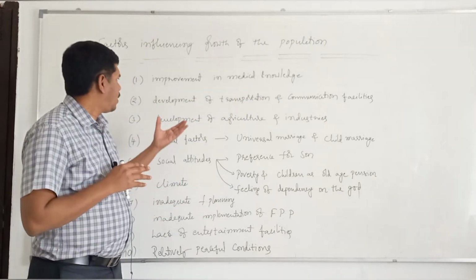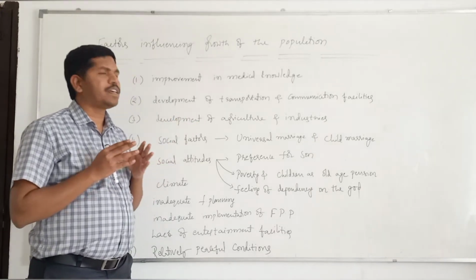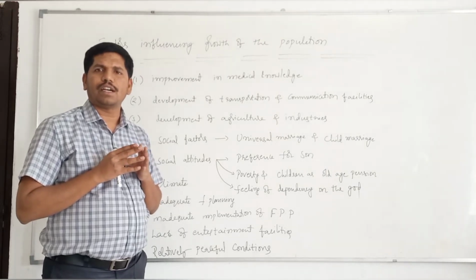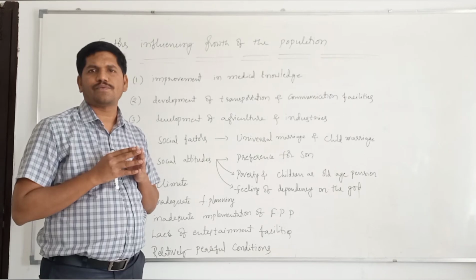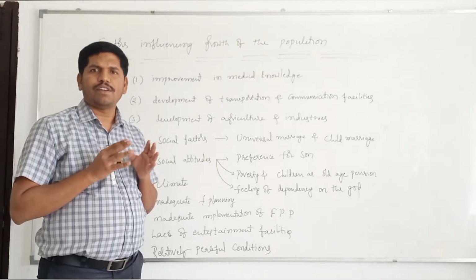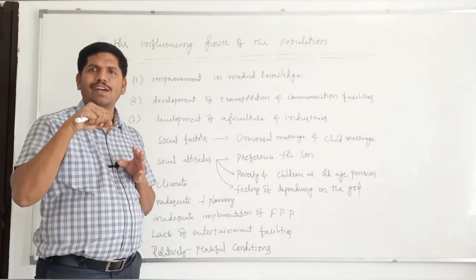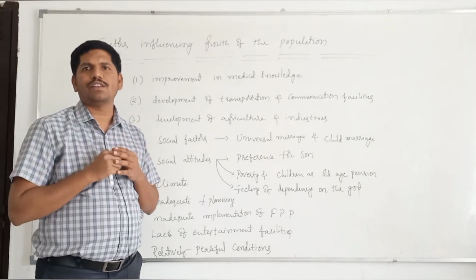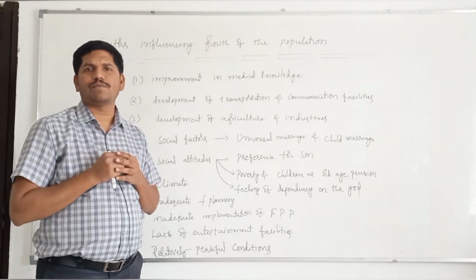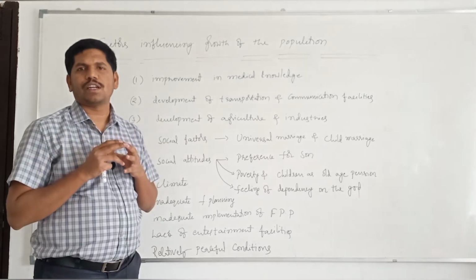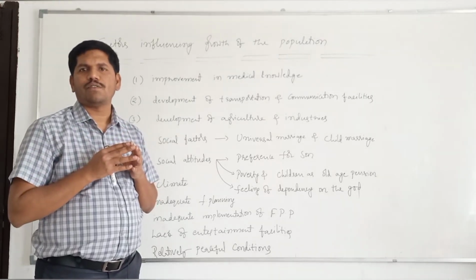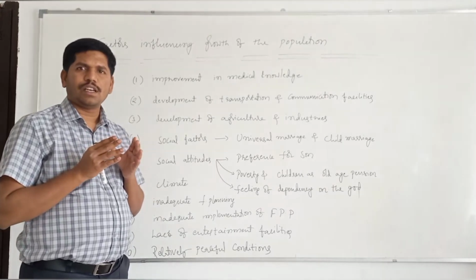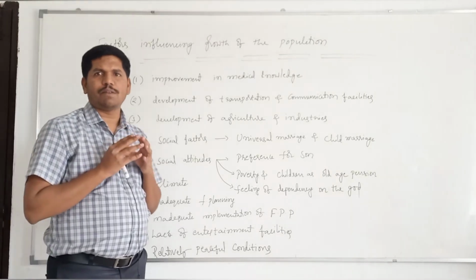And the next factor is development of agriculture and industries. In the olden days, in India, agriculture was dependent on monsoons. But nowadays, we have acquired some control or command over the environment. We are storing water, we are drilling the soil to get groundwater, and we are protecting the crops by applying pesticides. We are improving the fertility of the soil by applying fertilizers. Like this, we have acquired some command over the environment.